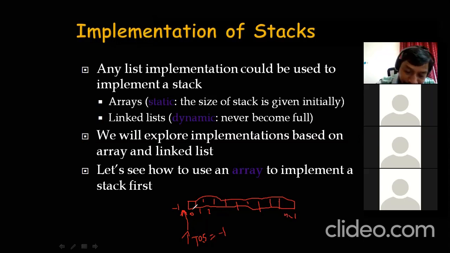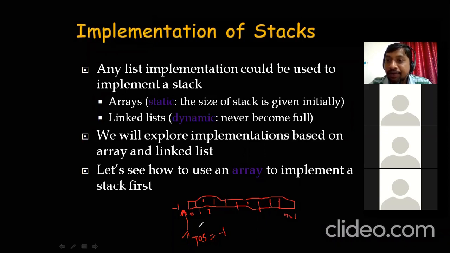Now, whenever I want to insert a new element into this array, initially we have to insert it into the 0th location. So we simply increment the TOS.